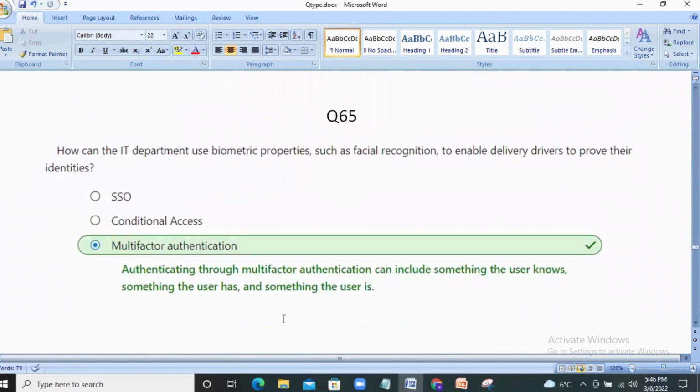How can the IT department use biometric properties such as facial recognition to enable delivery drivers to prove their identities? As we all know, MFA or multi-factor authentication is used to include something the user knows, something the user has, and something the user is. Like any MFA code or thumb impression or any additional validation, that is identity validation, that comes under multi-factor authentication. Hence, the third is the right answer.